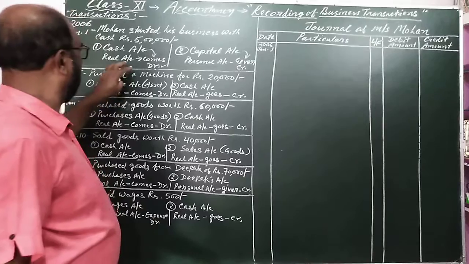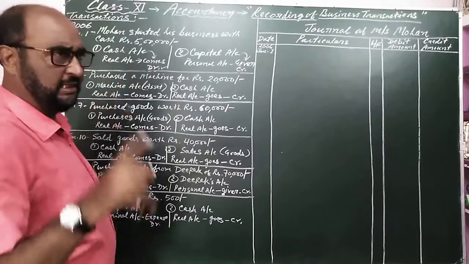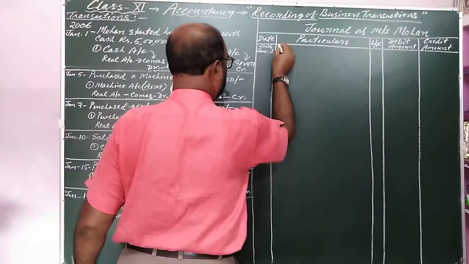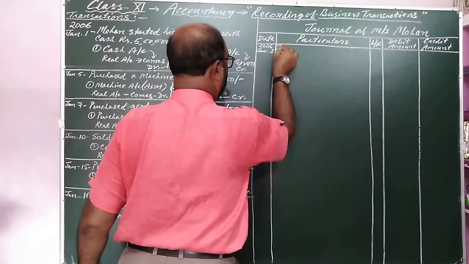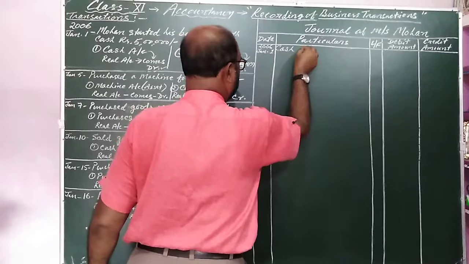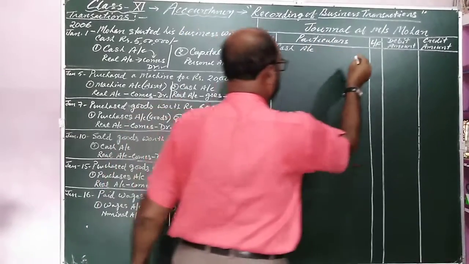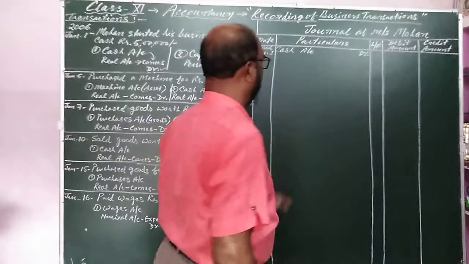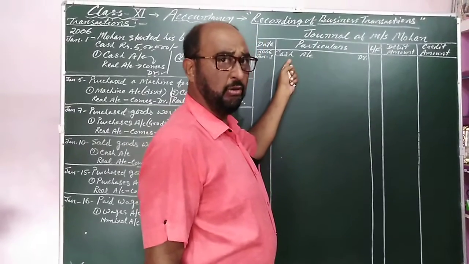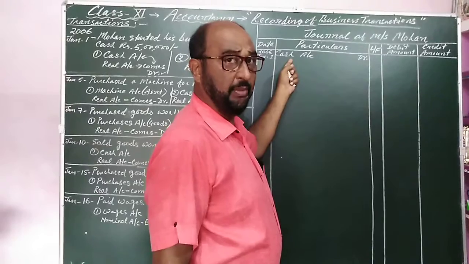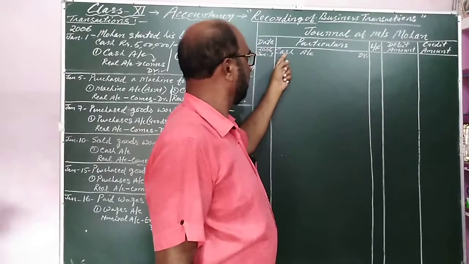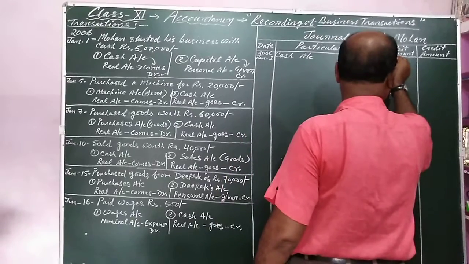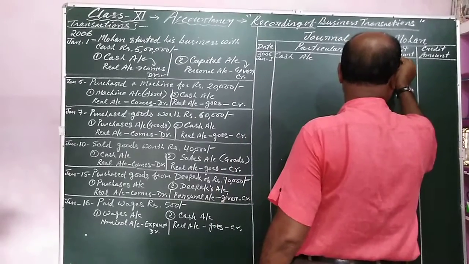After that, the debit effect is written in the first line, as I will write here. Cash account, and Dr. is written at the end of the column. You just follow the style or manner of making a journal entry. Cash account debit, and in the amount column 5 lakh.